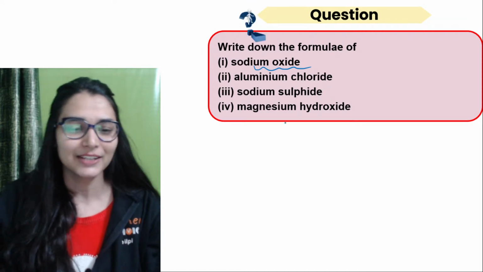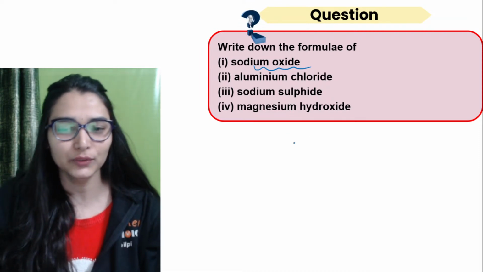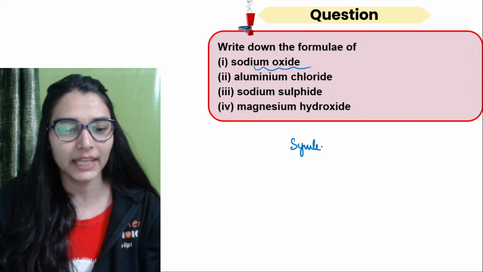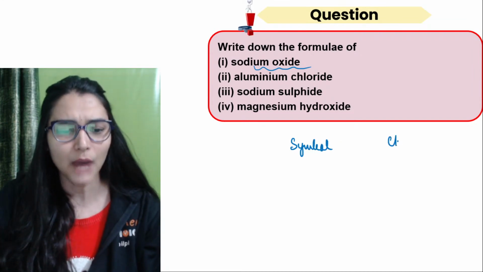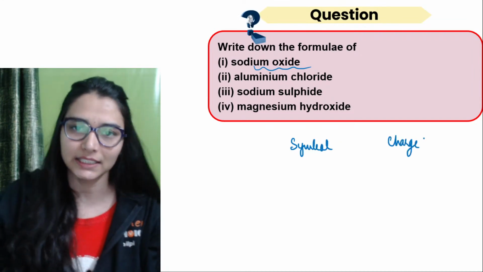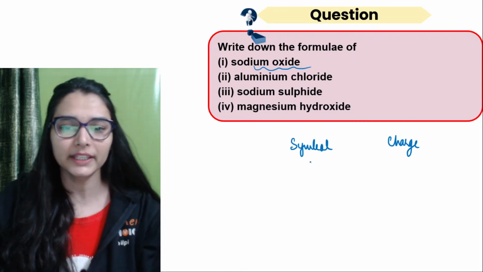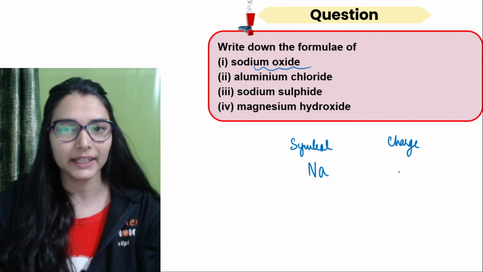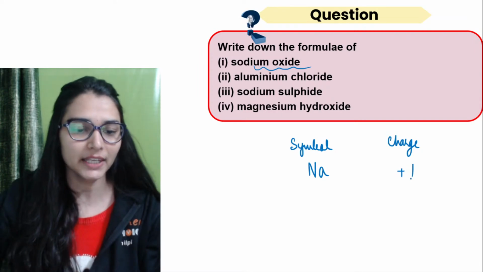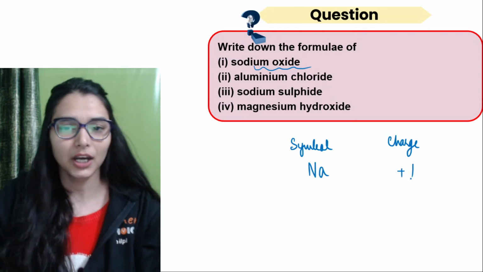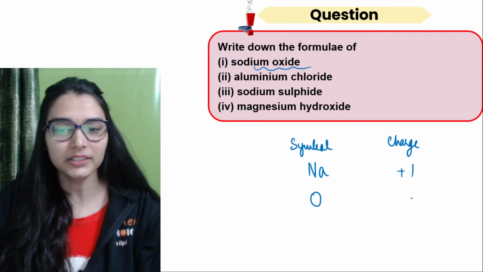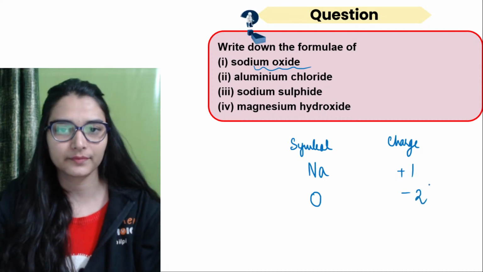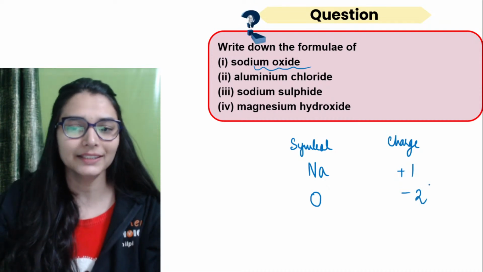You guys know that. So how do we write the formula? You always have to write the symbol of the element first. Here, write its charge or valency. So you know sodium has the symbol Na and the charge on it is +1. Then you have oxide, symbol O, the charge is -2. So write down the formula.